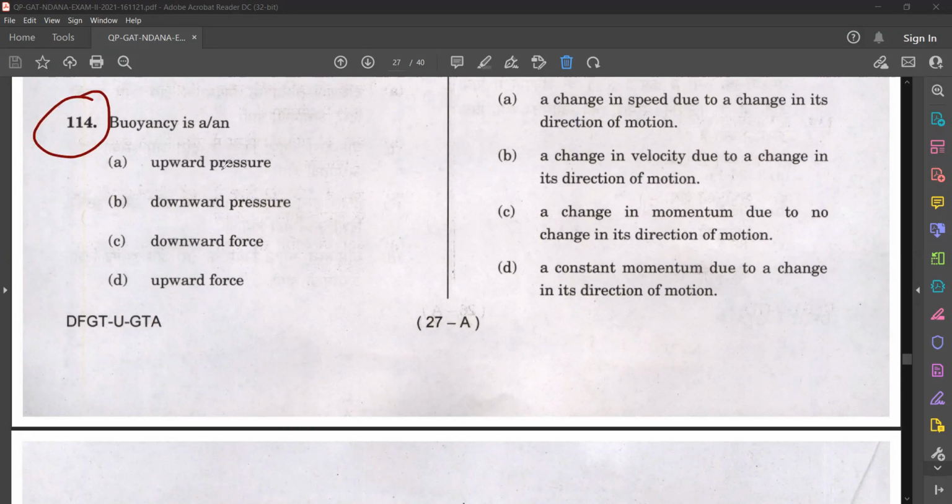Buoyancy is a or an. Options: upward pressure, downward force, upward force. Very easy question. So what is the answer? Yes, buoyancy is an upward force. That is a very basic question, isn't it?